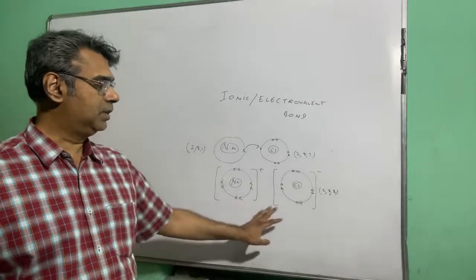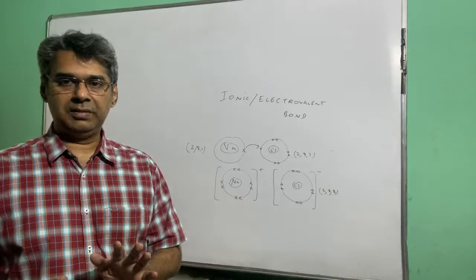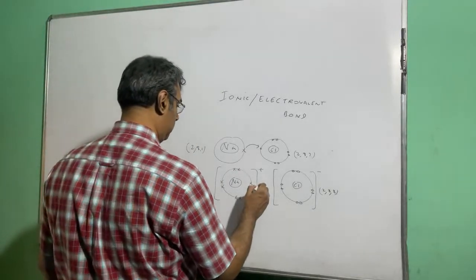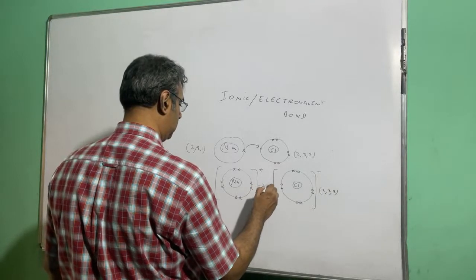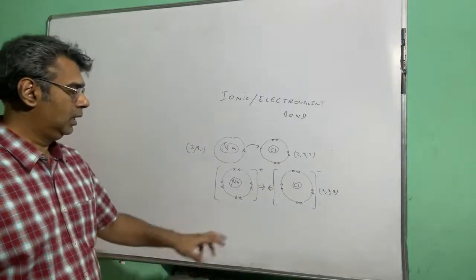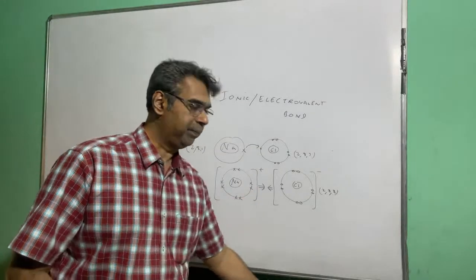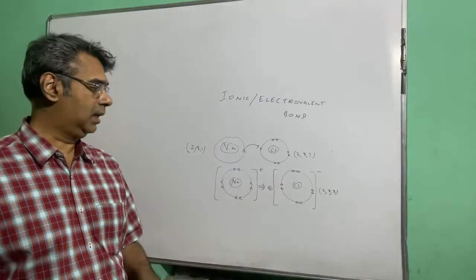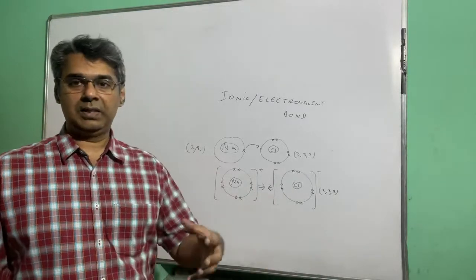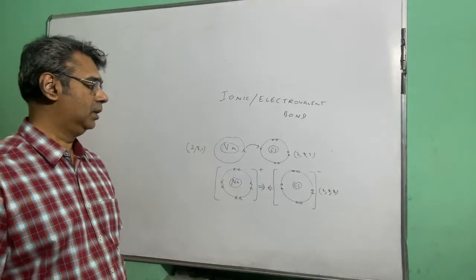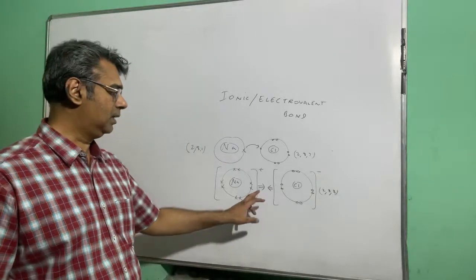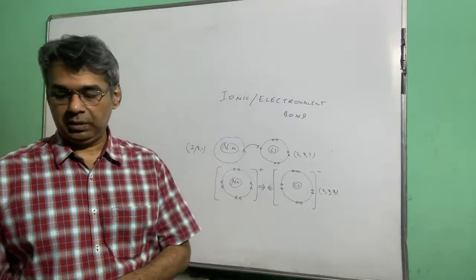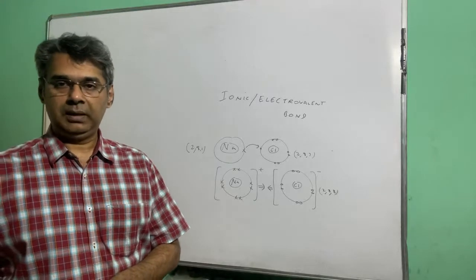Now you can just leave these two beside each other. You can just leave it like that. That is one option. The other option is you can draw one arrow like this and one arrow like this. That also you can do. So these arrows suggest that they are attracting each other. So you have the option of either leaving it like that or showing two arrows to suggest that they are attracting each other. So that is how you will show an ionic or an electrovalent bond, right?